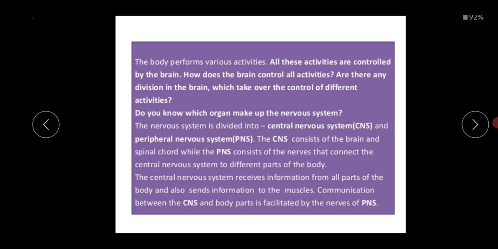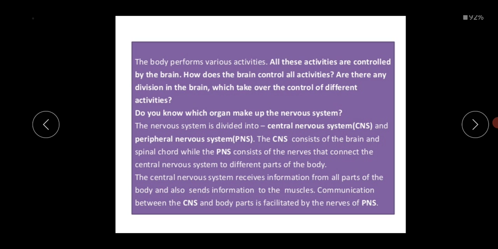Normally the nervous system is divided into two types, the central nervous system and the peripheral nervous system. The CNS consists of the brain and spinal cord, while the PNS consists of the nerves that connect the central nervous system to different parts of the body.